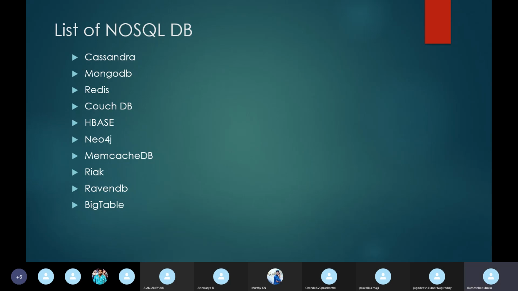What types of schemas it can allow, we will discuss. Here is the list of NoSQL databases: Cassandra, MongoDB, Redis, CouchDB, HBase, Neo4j. These are some of the NoSQL databases, not the total.